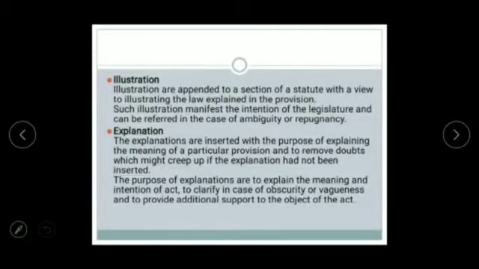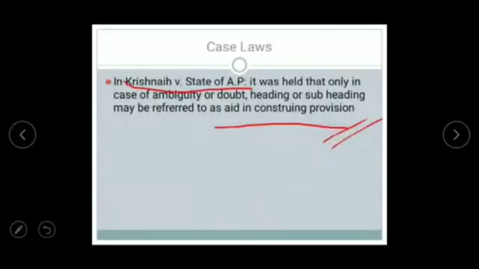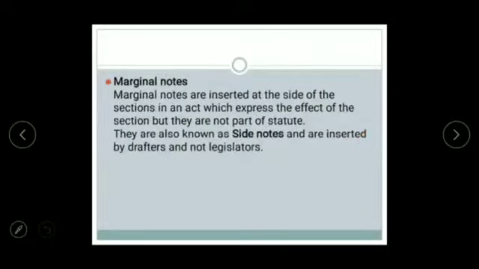After this, marginal note. Okay, we were left with marginal note. I skipped it. So marginal notes are the notes which are inserted at the side of a section in an act, which express the effect of the section, but they are not part of the statute. This is important: they are not part of the statute. They are also known as side notes.